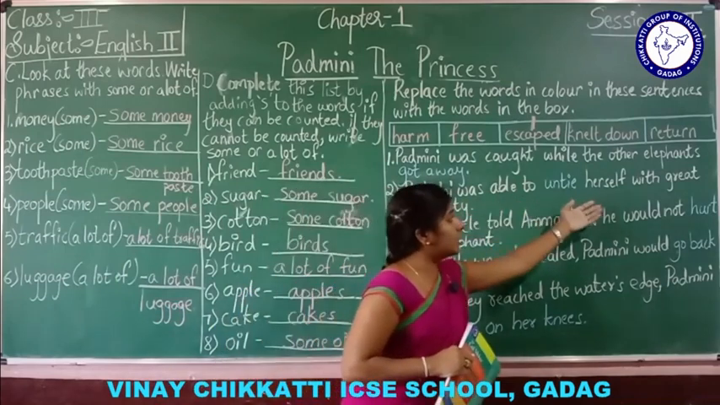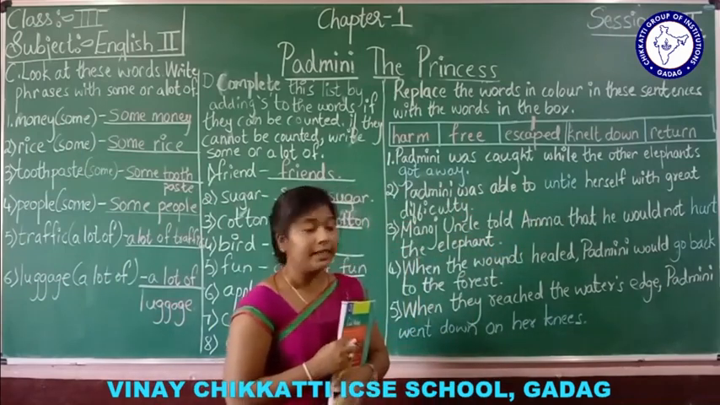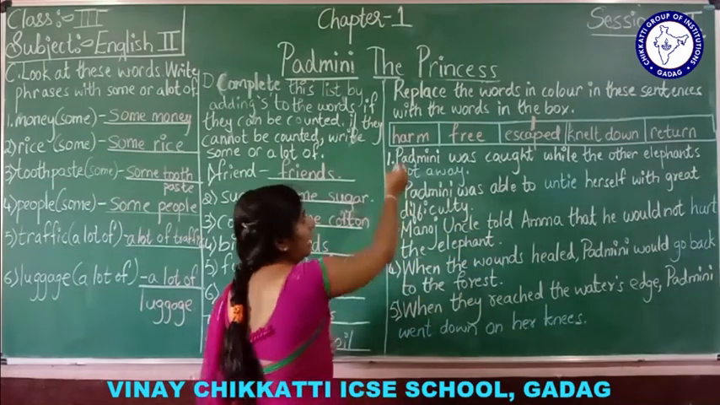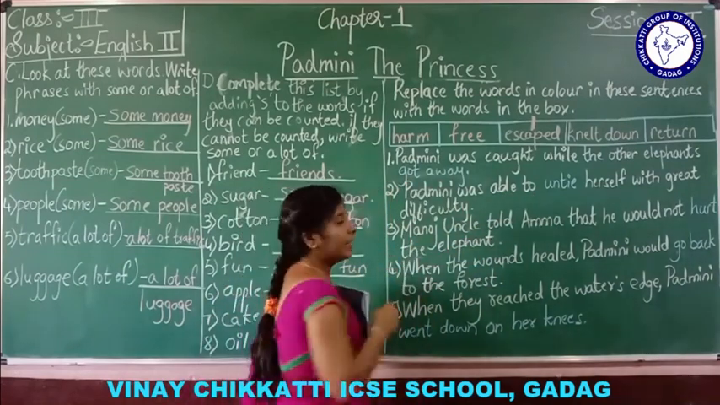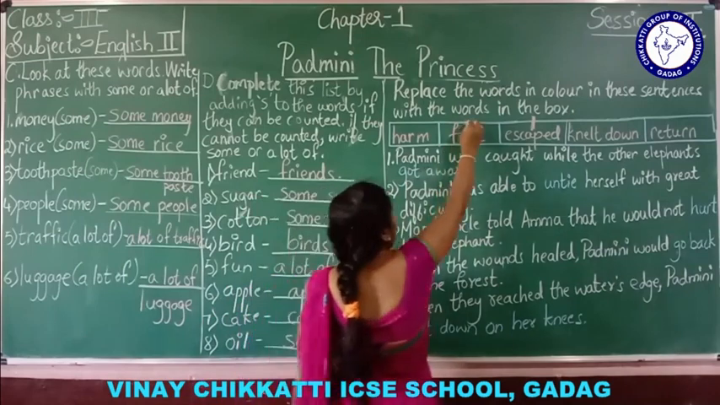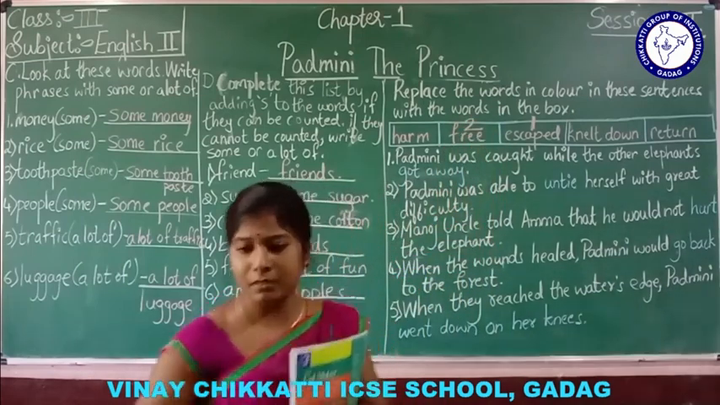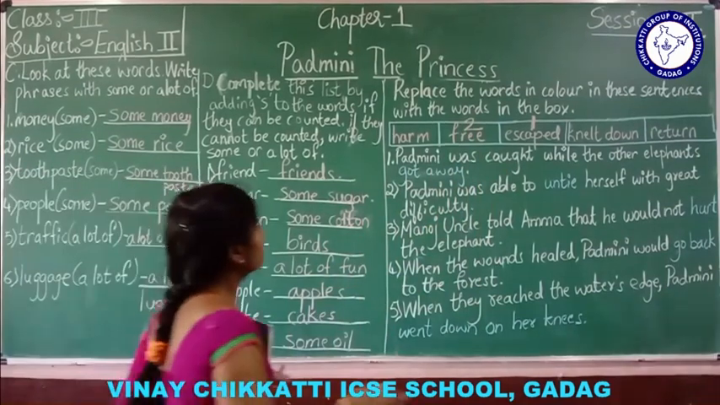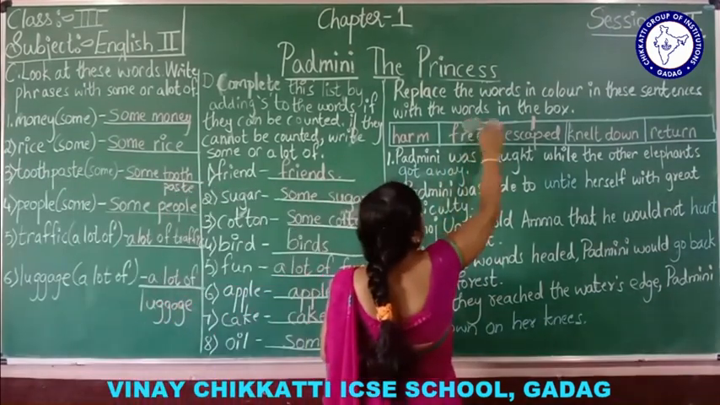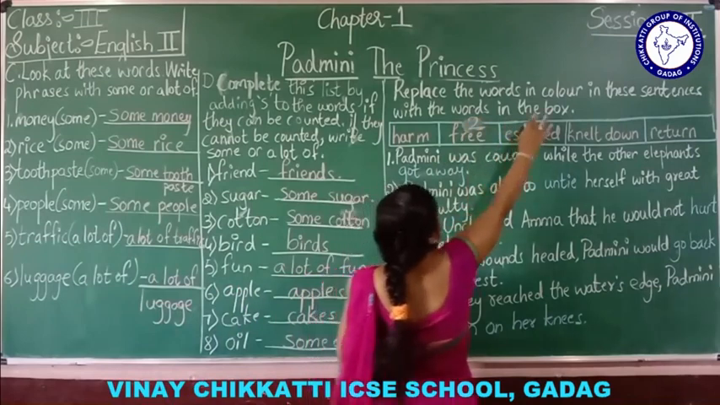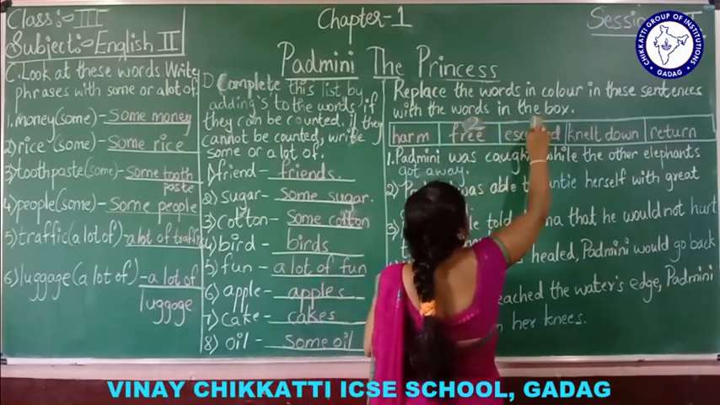Next one. Padmini was able to untie herself with great difficulty. Untie means what? Harm? No. Free? Yes. We can write free. Second one. See, can you see this? This is second one and this is first one. Understood?